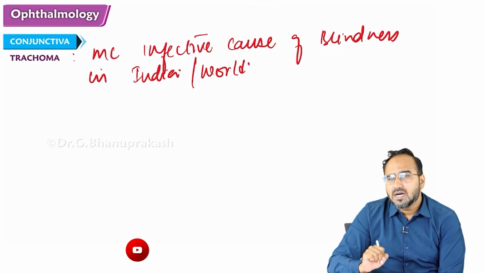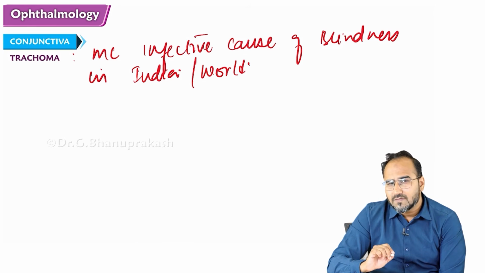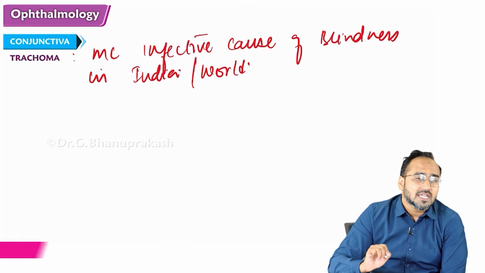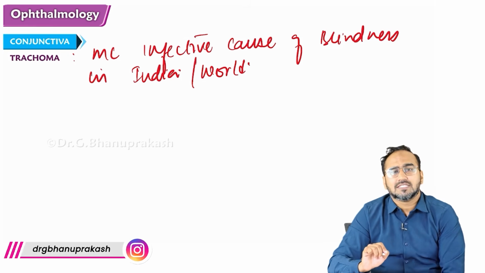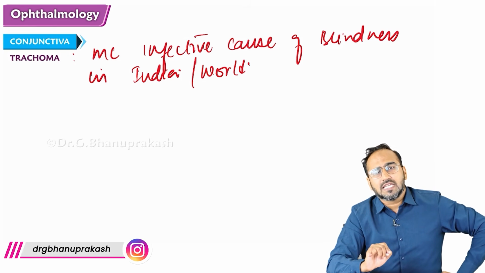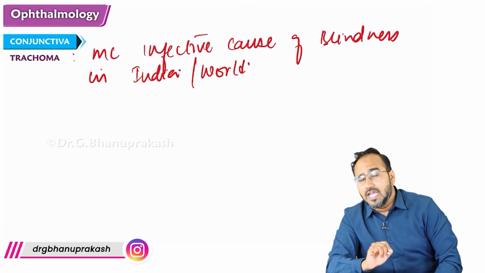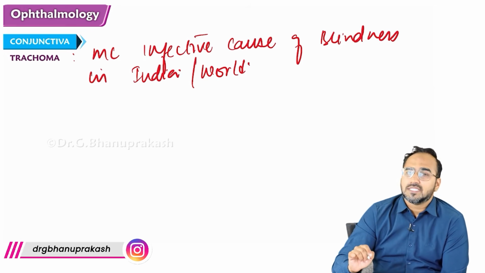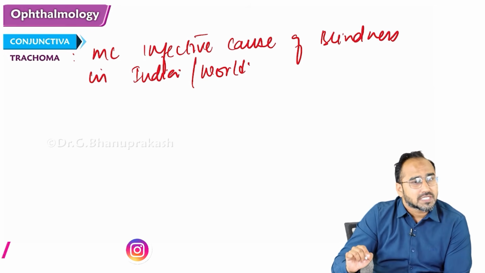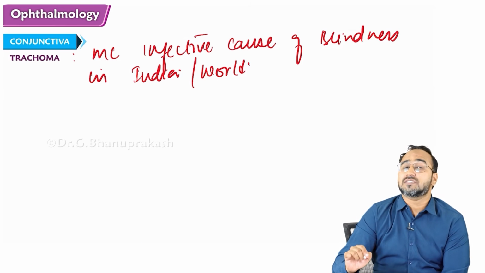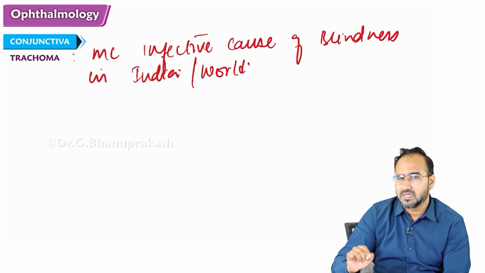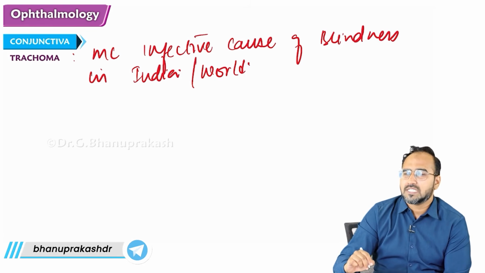Now guys, remember, trachoma is seen in places where persons live in unhygienic conditions. In India, it is commonly seen in Punjab, and the least incidence of trachoma in India is seen in the southern states, again due to hygienic practices and all, right?